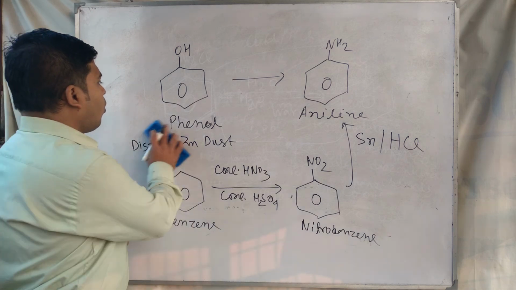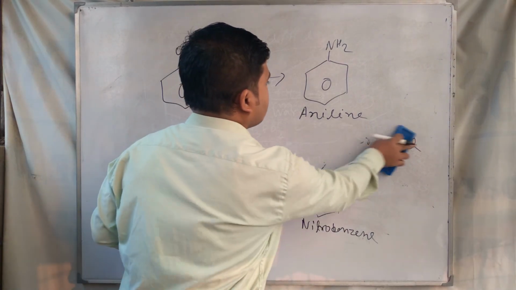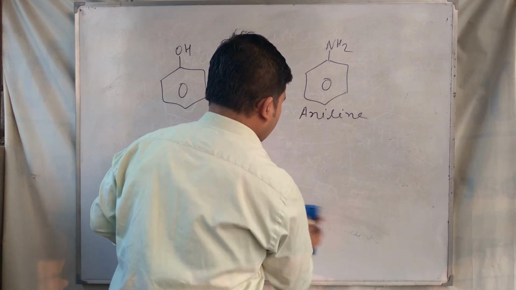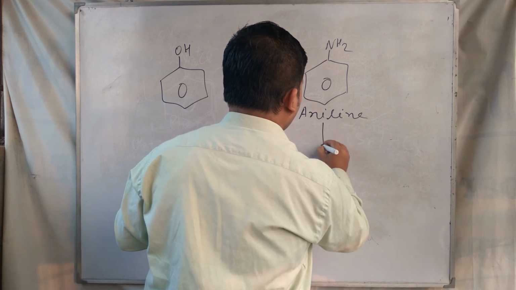And if we do the opposite, that means aniline to phenol, it is easy to convert aniline to phenol.